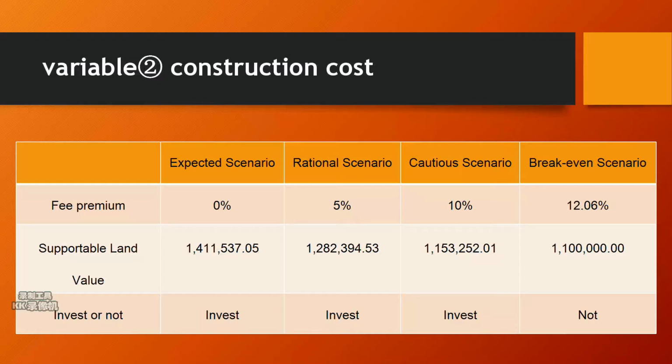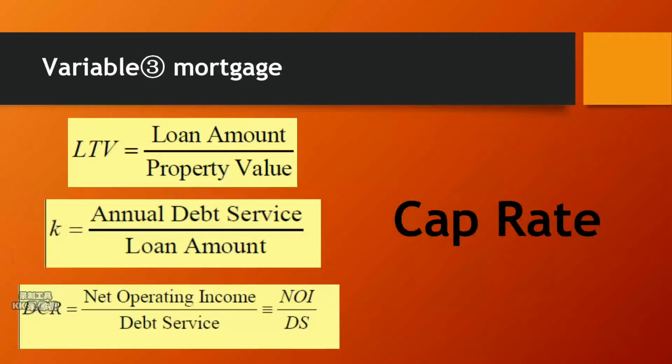They should try to negotiate with the construction crew to avoid construction costs exceeding $2.9 million, or they would lose money. Finally, we analyze the impact of mortgage. We believe that the bank would not give a higher value of property than market for cautious consideration. So we recalculate the possible LTV and DSCR that the bank would provide.